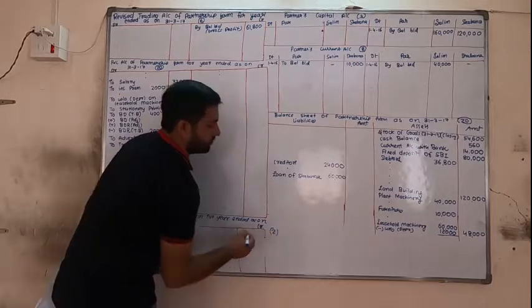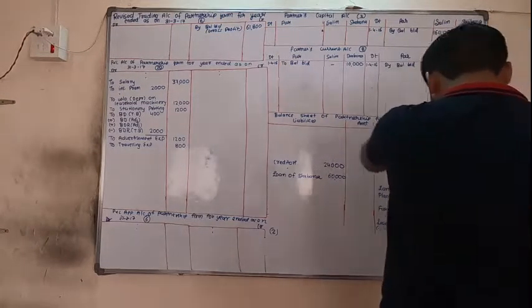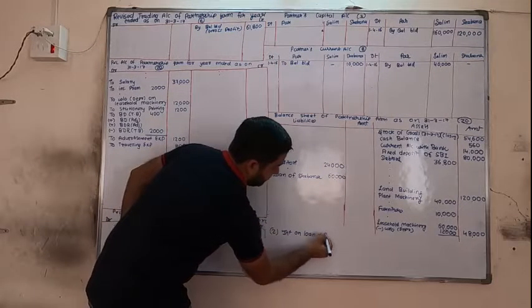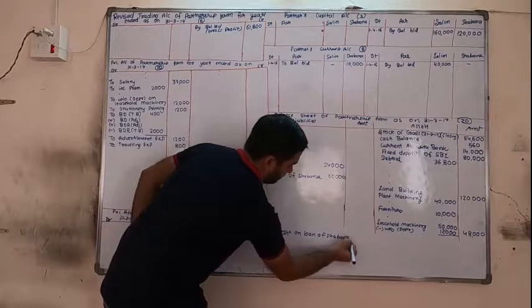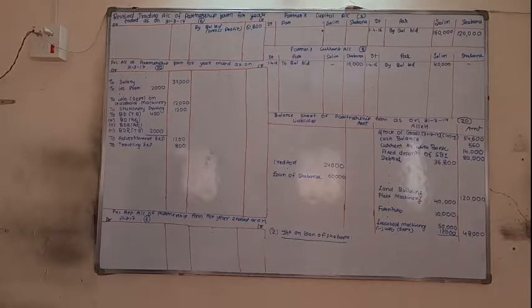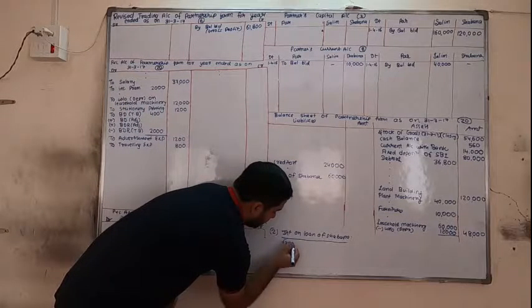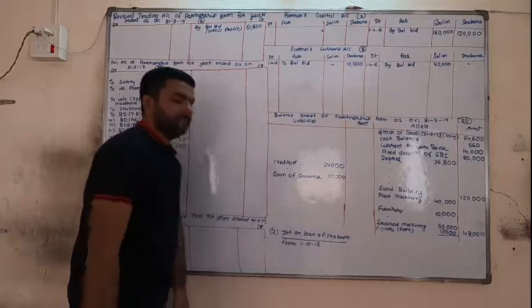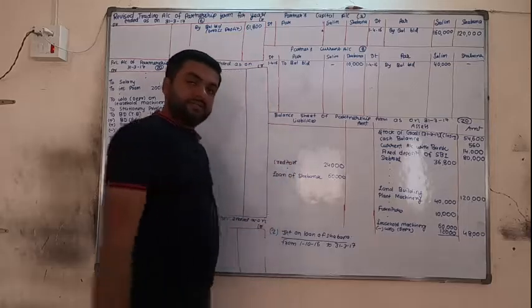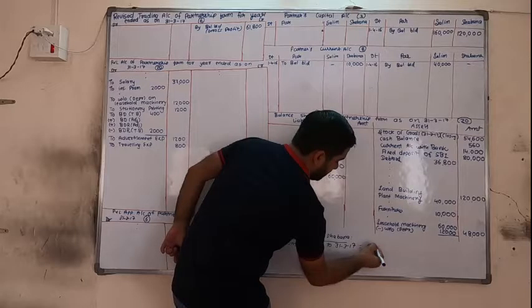So in calculation number 2, interest on loan of Shabana. Loan is from 1/10/16. Year ends on 31/3/17. So 10, 11, 12, 1, 2, 3, 6 months.